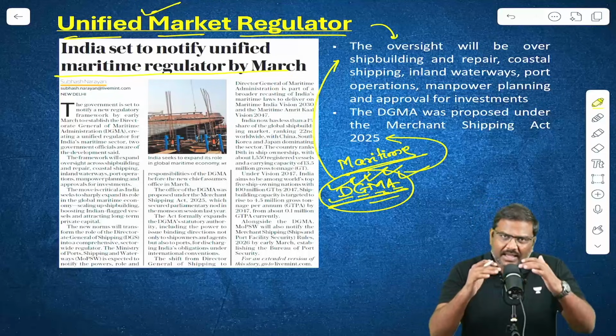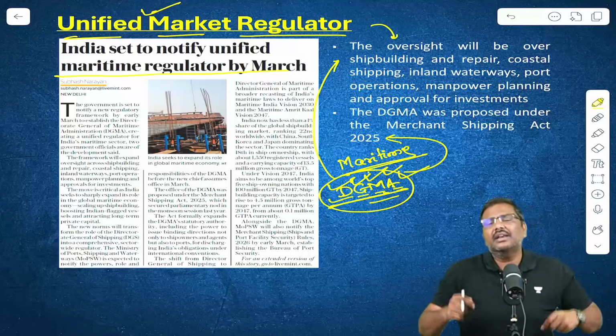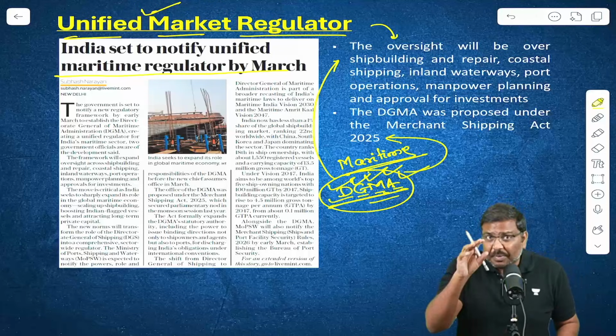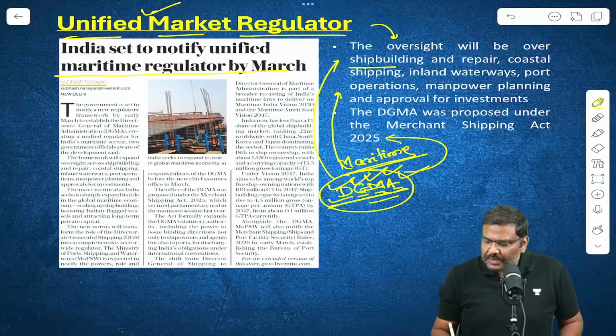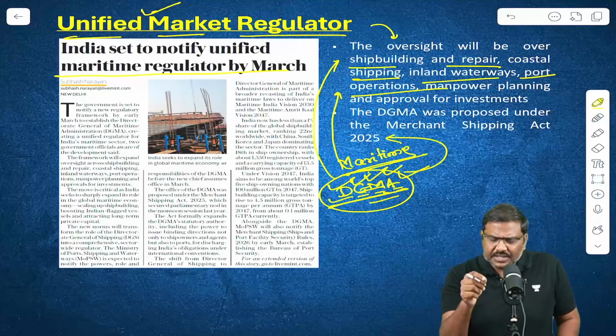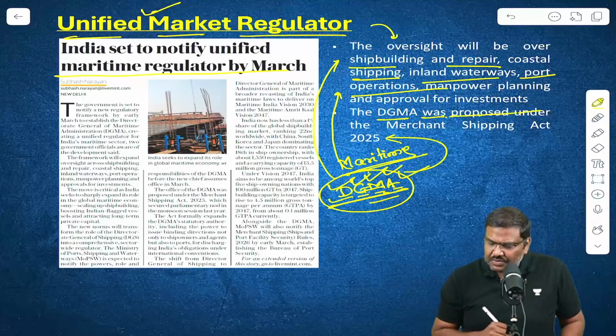That is, in essence, whatever functions are required in terms of regulating the maritime sector in India would be performed in terms of oversight over shipbuilding, repair of the ships, coastal shipping, inland waterways, port operations, etc.